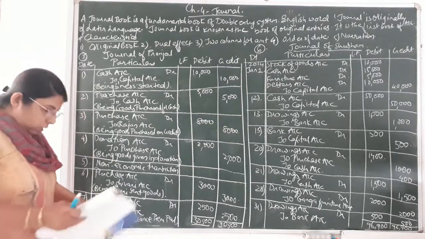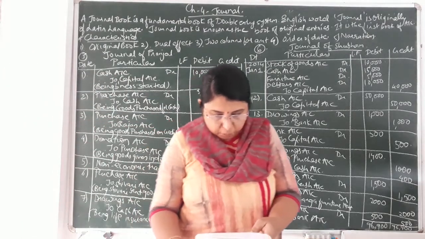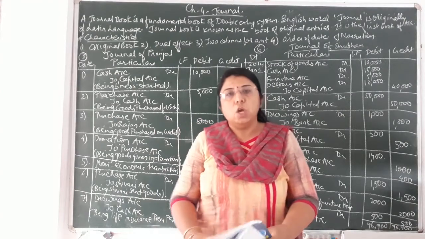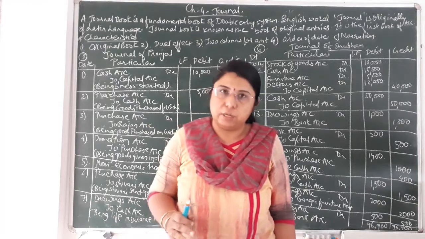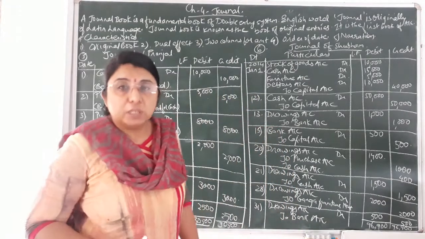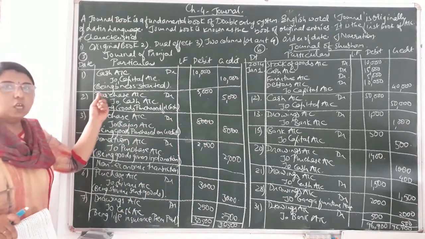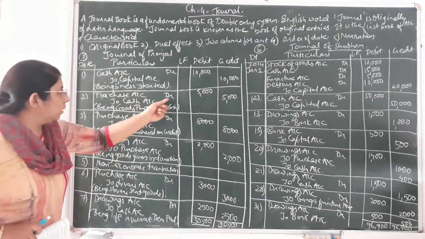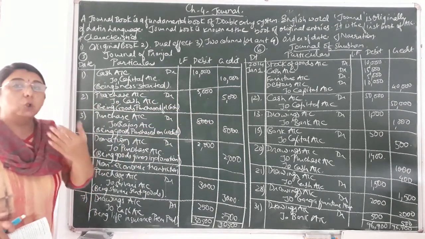Next transaction, let us read the second one, that is goods of rupees 5,000 purchased on cash. It is clearly mentioned that it is a cash transaction. Now what would be the journal entry for it? Whenever the goods come in, purchase account will be debited. So purchase account debit to cash account credit, because that much amount of cash goes out.